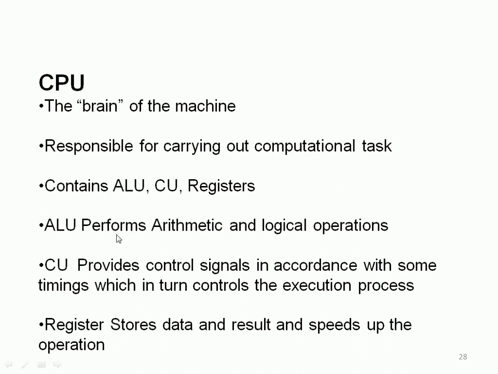The CPU is the brain of the machine, carrying the information. It has the ALU and CU. The control unit provides the control signals in accordance with some timings, which control the execution of the process. An intermediate result can be stored in temporary variables called registers. A register is a small unit of data made up of flip-flops and gates. It accommodates some results and speeds up the operation.